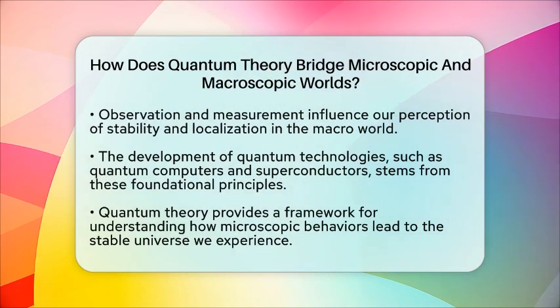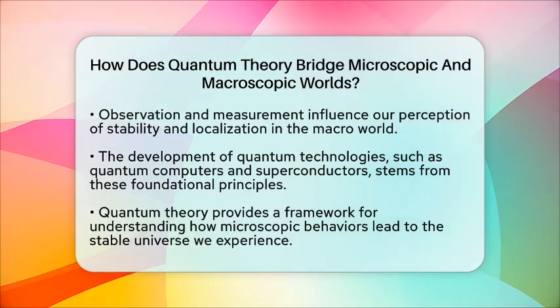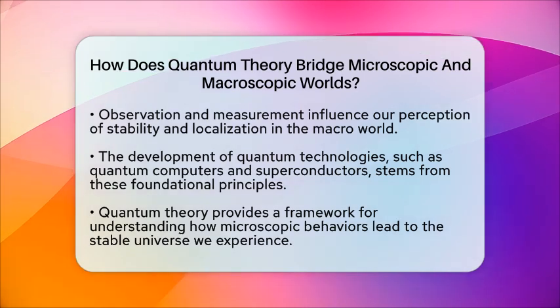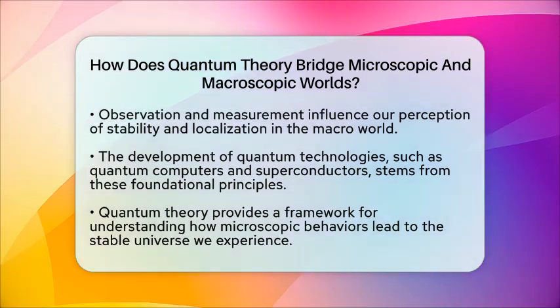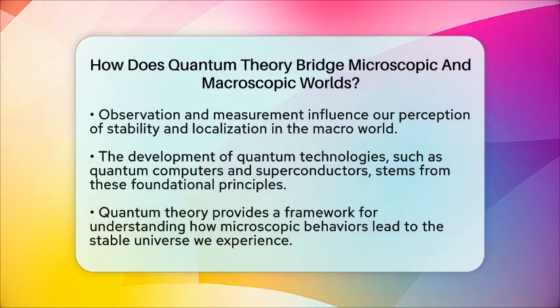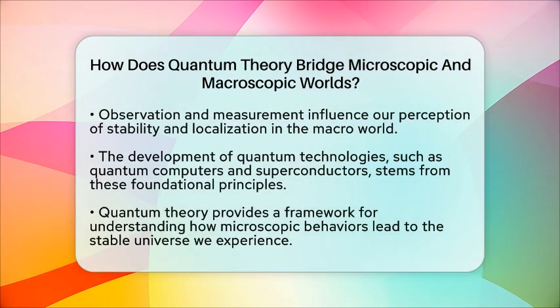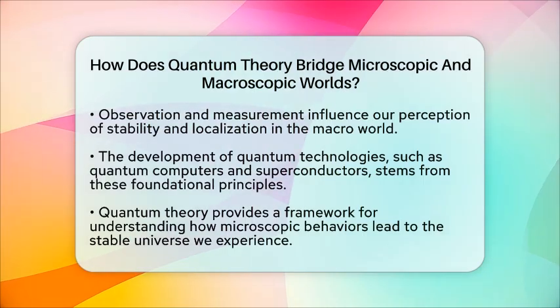In the end, quantum theory provides a framework that explains how the strange behaviors at tiny scales give rise to the stable, predictable universe we experience. It shows that the rules governing atoms and particles are the same rules that build the world around us, just in a way that becomes less obvious as systems grow larger.